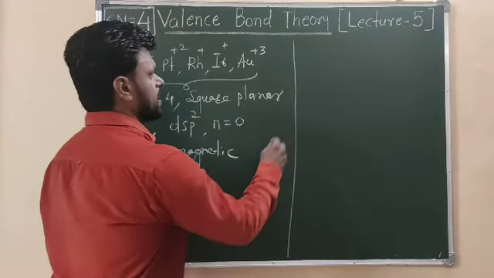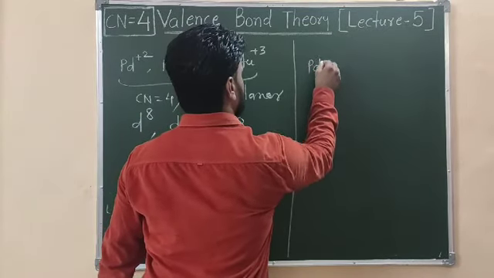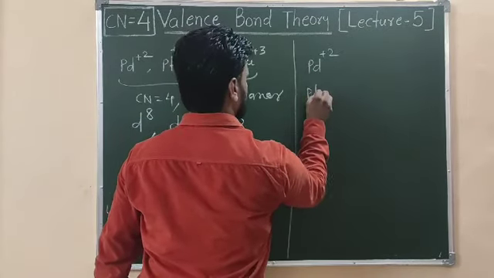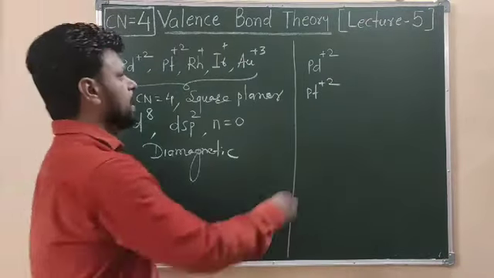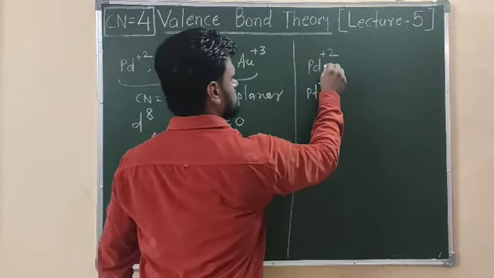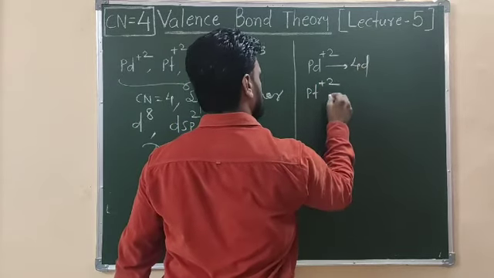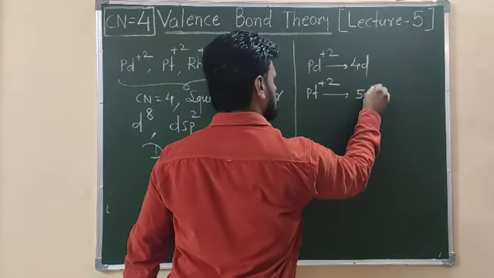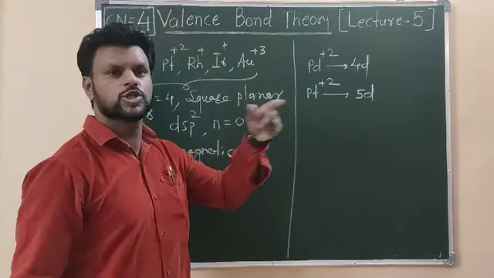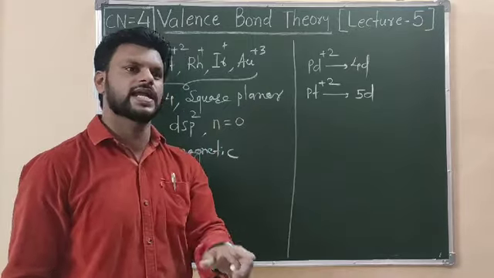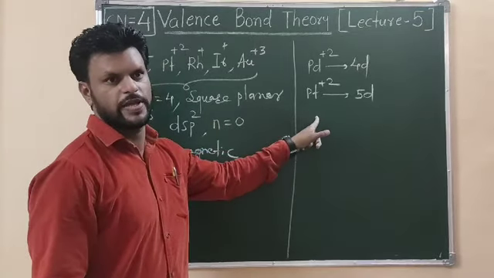But please do remember that if I am having palladium +2 and platinum +2 ions, palladium +2 is a 4d series metal ion, and platinum is a 5d series metal ion. So whether the ligands are strong field or weak field, they give square planar complexes.